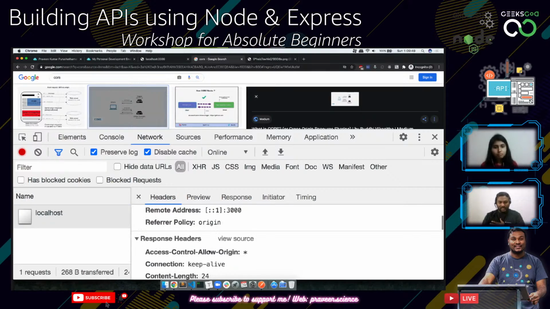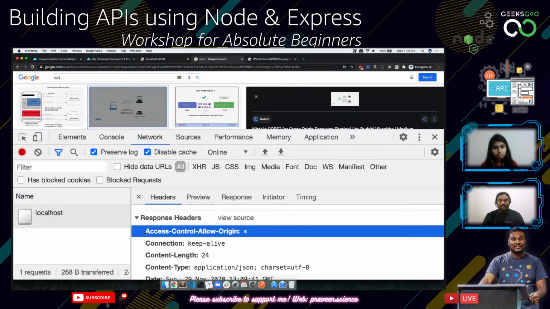And if you see here in the response headers, it says access control allow origin star. So from google.com, you will be able to access this code. Cool. This is one way to allow CORS, allow people to use your API in their own websites. And that is what CORS does. Now we will be creating our first REST API by using some routing. Let's see what exactly routers are in Express.js.